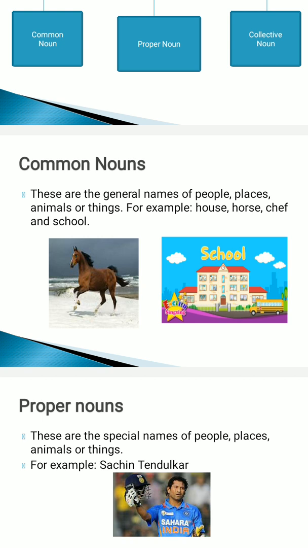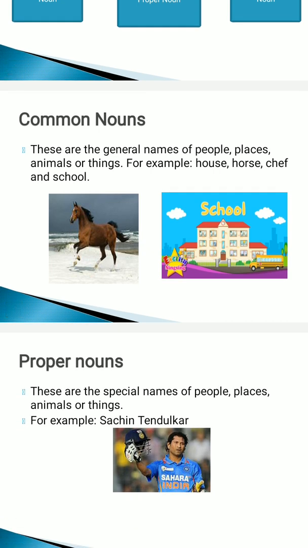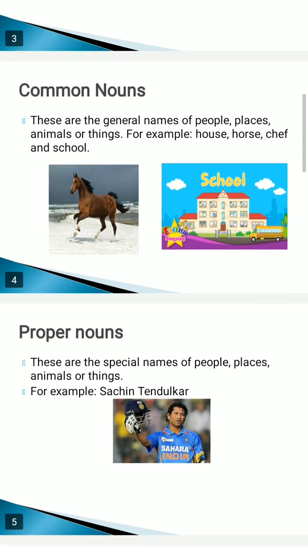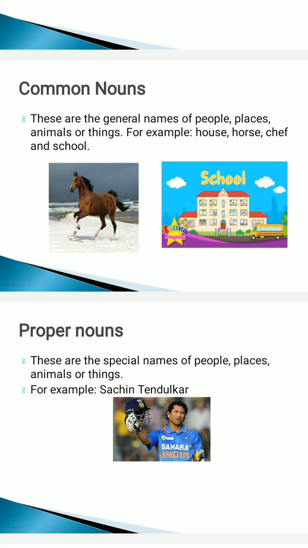Like when there are a lot of people sitting or standing together, we don't know their names, what will we call them? There are a lot of people sitting. When we see a group of cats coming, we call them cats. That is not our pet cat, we say them cats. So these are common nouns, common for everyone, common for a group, you can say. So for example, as I have given the example of horse, house, chef, and school, as you can see in the pictures below, we do not know the name of this school, it is just mentioned as a school only. So this is the common noun.